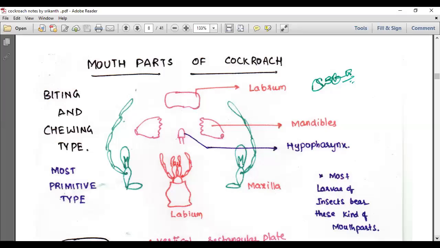Now, let me introduce you to the mouth parts of the cockroach. The labrum is called the upper lip. Labium is called the lower lip. Then a pair of maxillae, a pair of mandibles, and the hypopharynx. These are the mouth parts; 5 types of mouth parts are present. The mouth parts of the cockroach are called biting and chewing type of mouth parts.